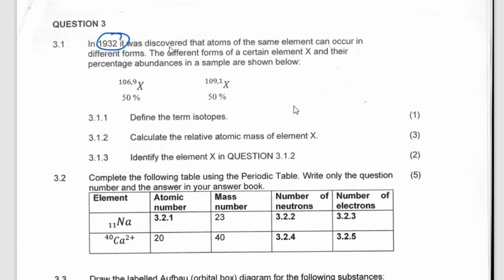It was discovered that atoms of the same element can occur in different forms. We call them isotopes. Different forms of certain element X and their percentage abundance in the sample are shown below. We calculated this yesterday. I think you're able to get the answer.